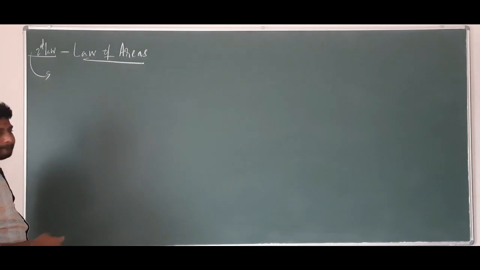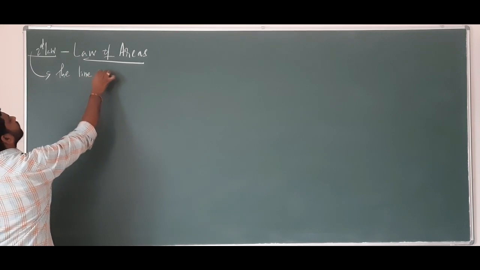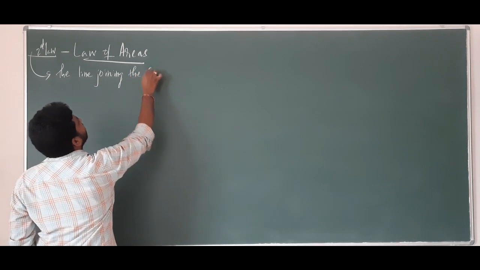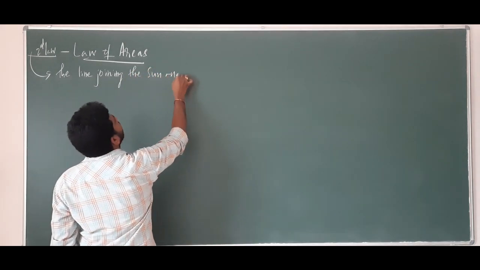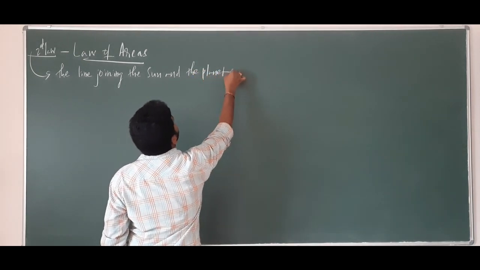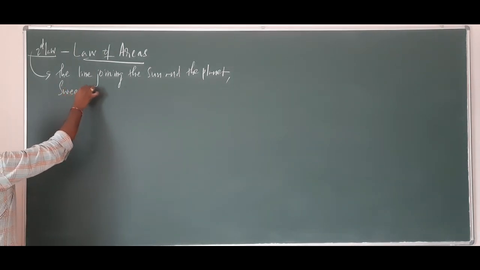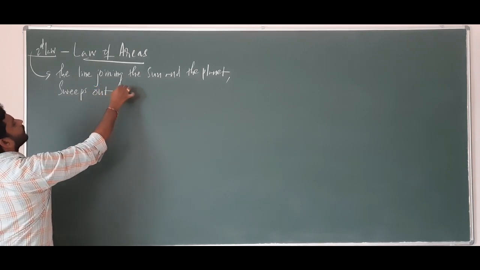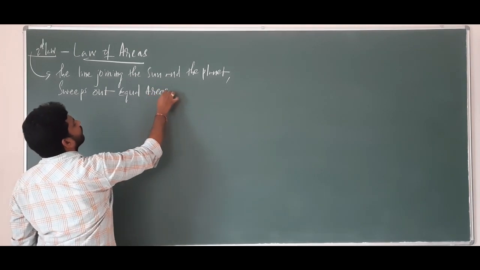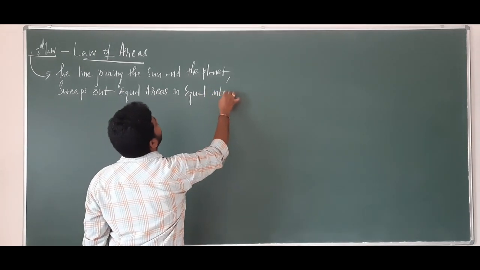It states that the line joining the sun and the planet sweeps out equal areas in equal intervals of time.